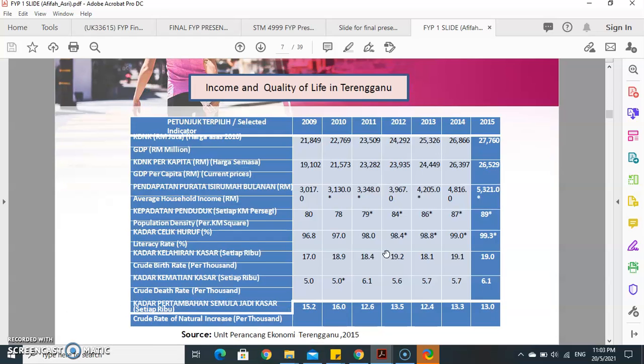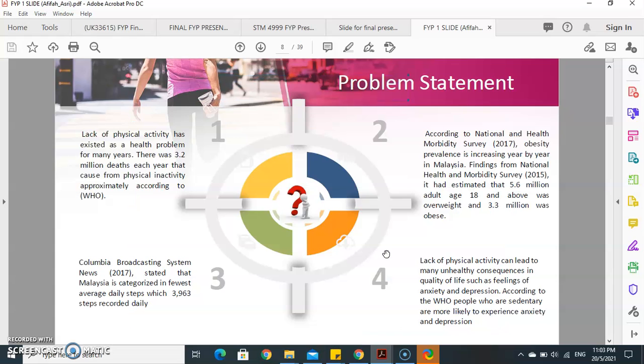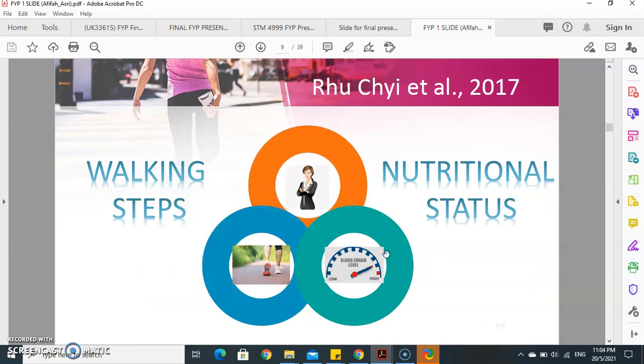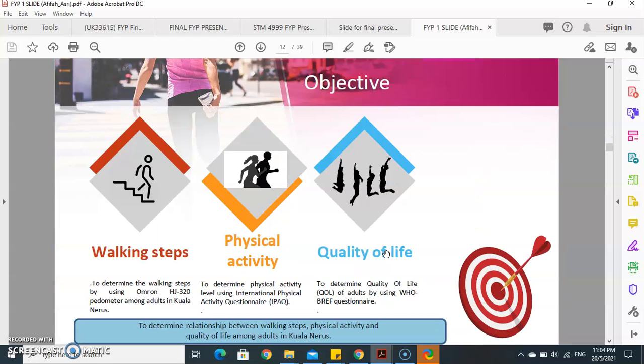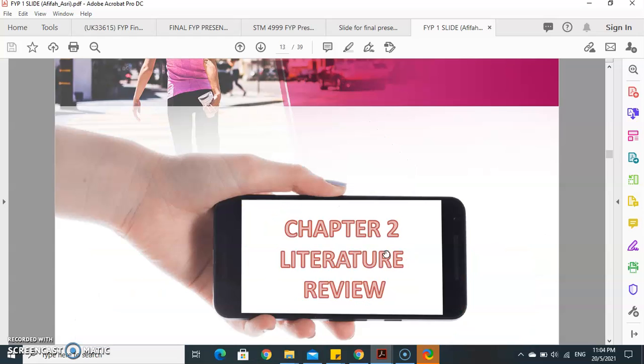So this is the income and quality of life in Terengganu. Because she's doing her study in Terengganu, she has related it to Terengganu. And then for problem statement, you need to state what the problem statement is. Why do you want to do this study? You have to relate it with some evidence, as I mentioned before. Then you have to put your significance of study, and also your objective. Okay, class?